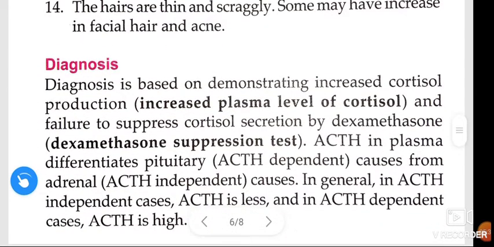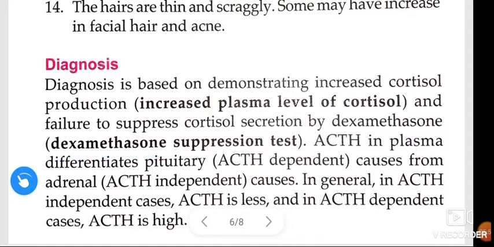Next, diagnosis of Cushing syndrome. Diagnosis is based on demonstrating increased cortisol production. We call that increased plasma level of cortisol and failure to suppress cortisol secretion by dexamethasone, the dexamethasone suppression test.